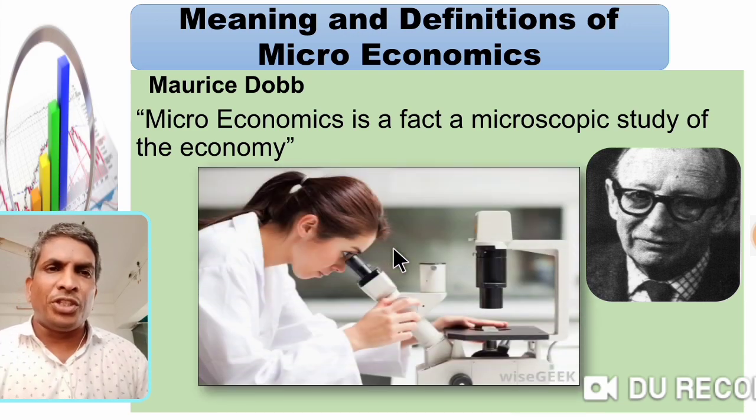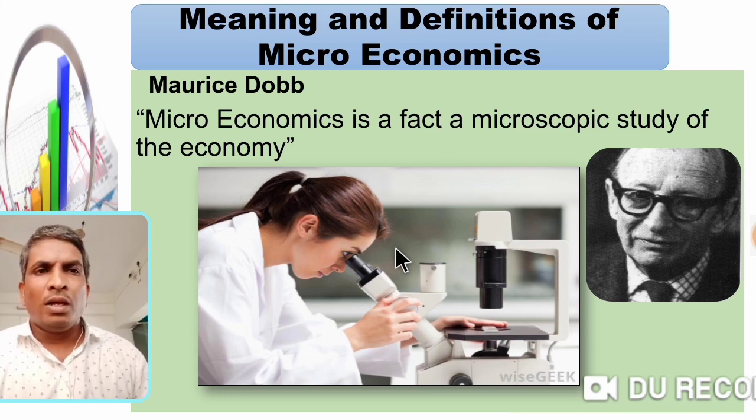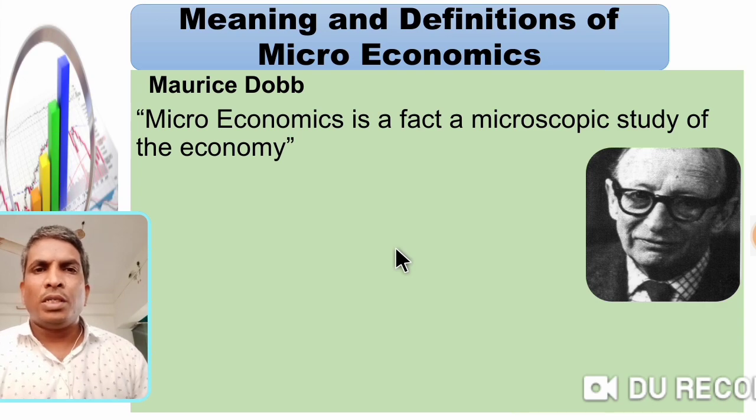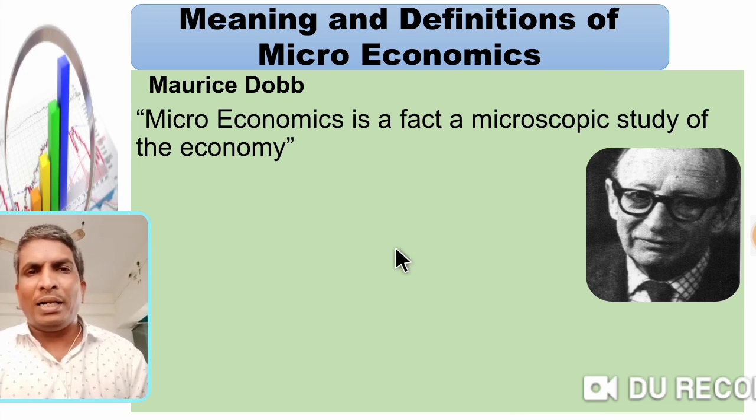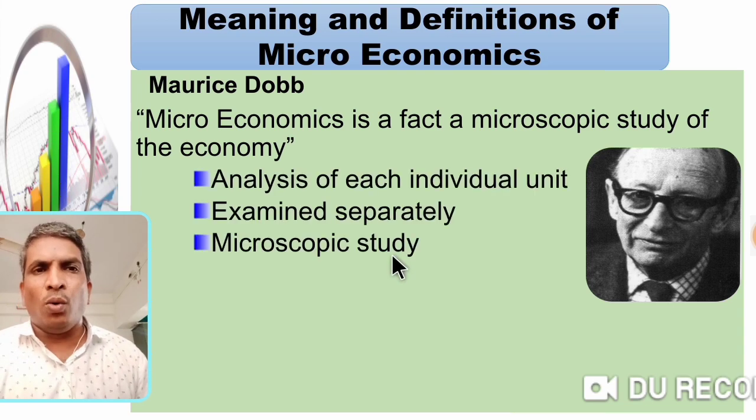When you see the picture, the girl observes through the microscope, she observes small parts. The same in our economy, when you look through the microscope, every part we study in detail is called micro.